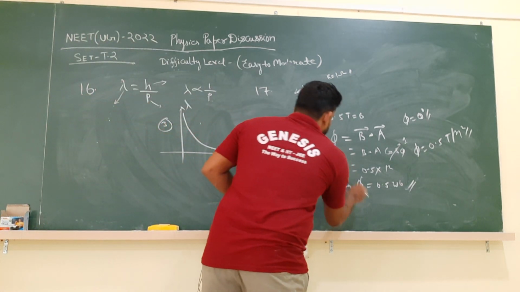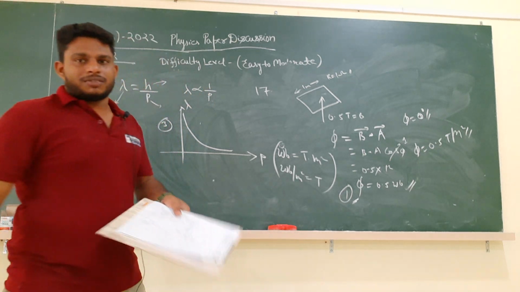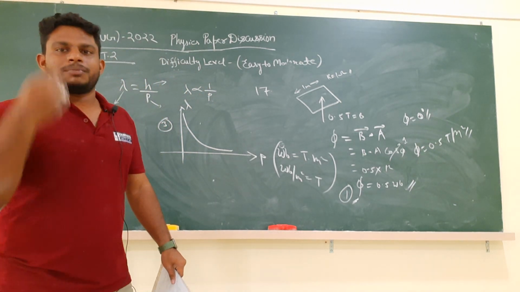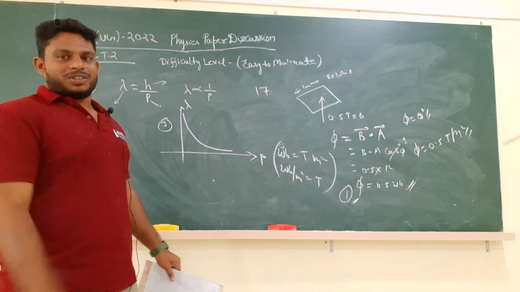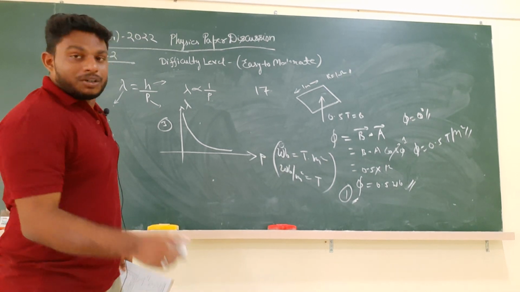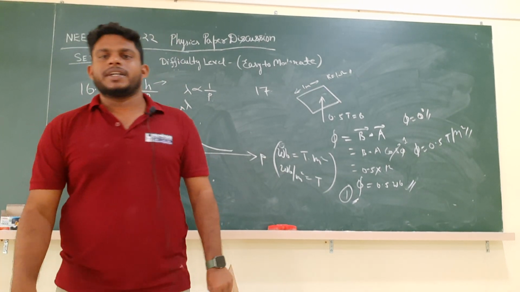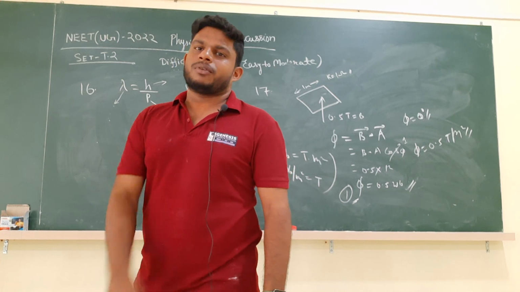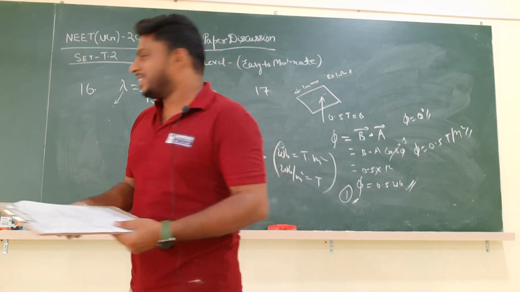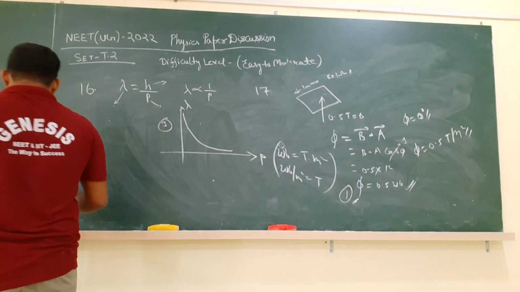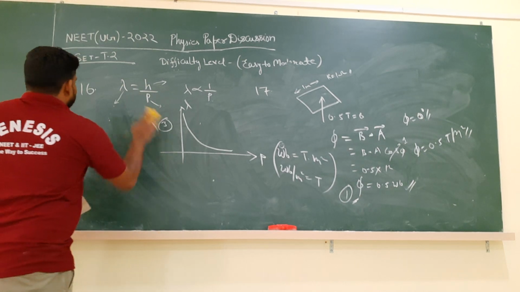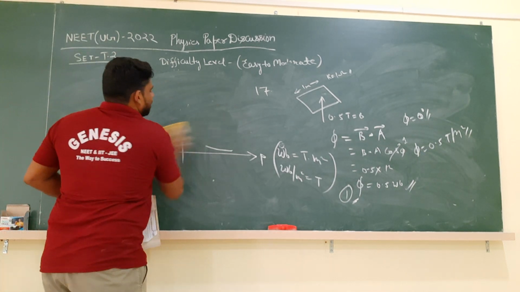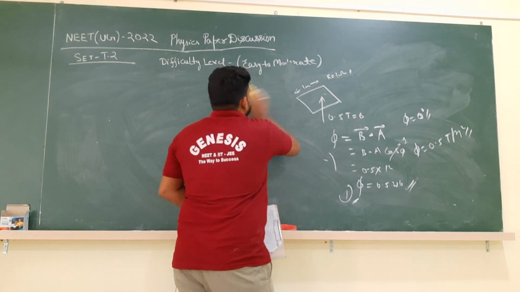Surprisingly, in this set most of the options are 1. But it doesn't mean that you can blindly tick one option for every question. Most of the answers are 1, but not for every question, so you may end up scoring negative marks. So don't use such tactics in this type of competitive exam. Make a note of it. After solving 16 and 17, we will go to the solution of 18.